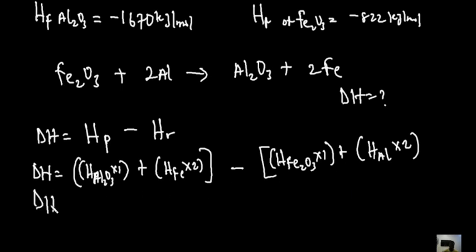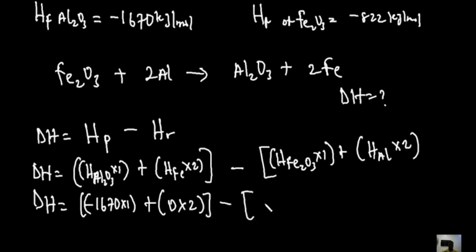The enthalpy change for this reaction is the heat of formation of Al2O3, which according to the question is minus 1670, multiplied by 1, plus the heat of formation of any element. This is an element, so it's 0 multiplied by 2. Then minus the heat of formation of Fe2O3, which is minus 822, multiplied by 1 because there is just 1 of them here, plus the heat of formation of aluminium, which is 0 multiplied by 2.